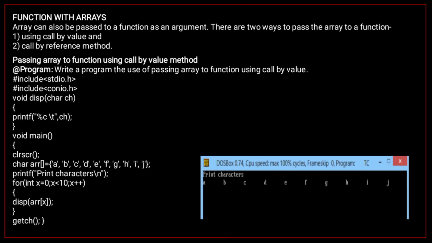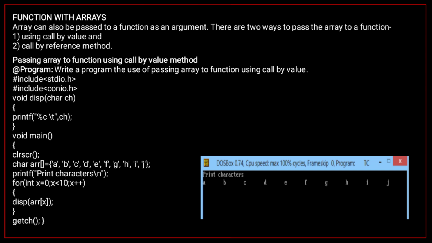Now the next topic is functions with arrays. An array can also be passed to a function as an argument. There are two ways to pass an array to a function: one, using the call by value method, and second, the call by reference method.